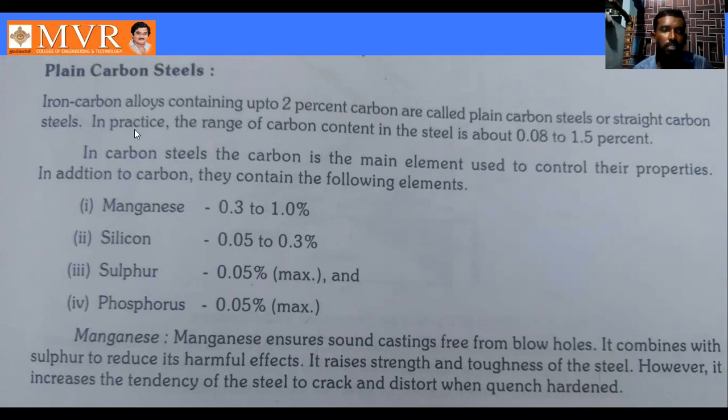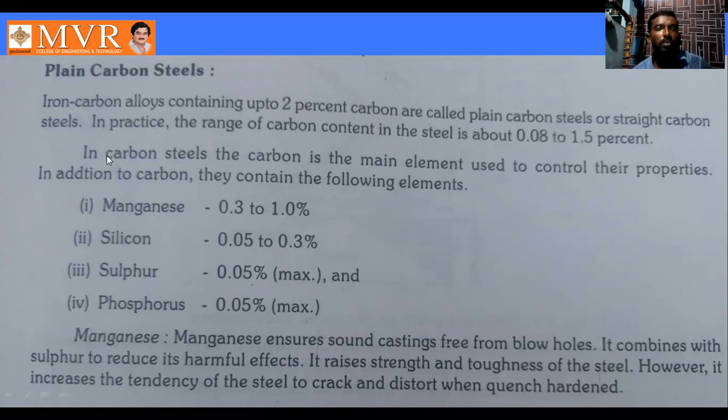In practice, the range of carbon content in steel is about 0.08 to 1.5%. Actually, carbon content from 0 to 2% is called plain carbon steel or straight carbon steel, but in practice we use only about 0.08% to 1.5% carbon content in plain carbon steel.